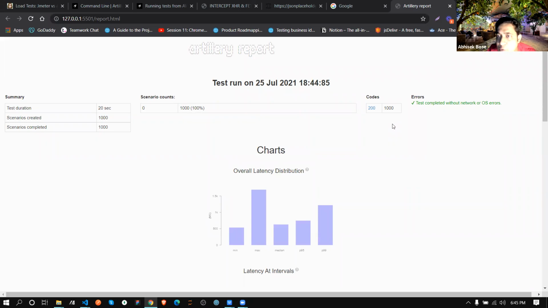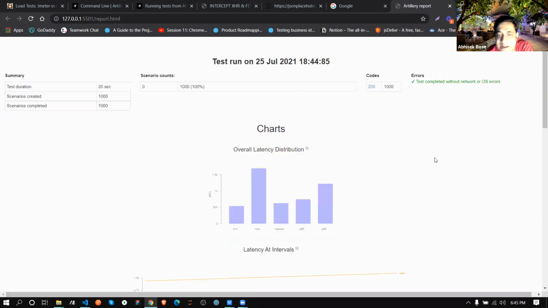See how cool this is. The load for this API is done. Test duration 20 seconds, scenarios created this much, scenarios completed this much, codes 200 returned this many times, test completed without network or OS error, there is no error.